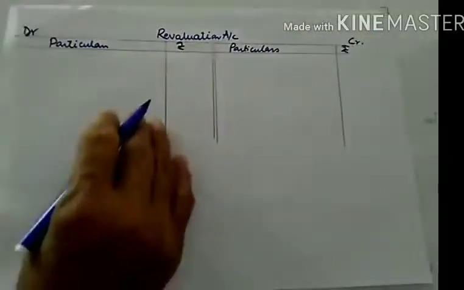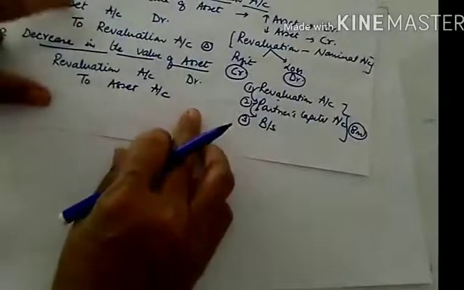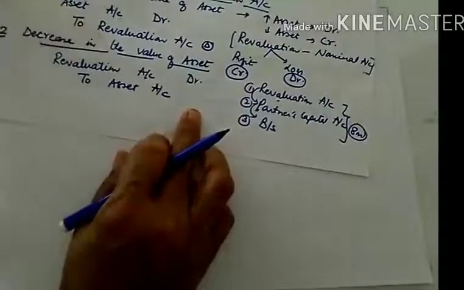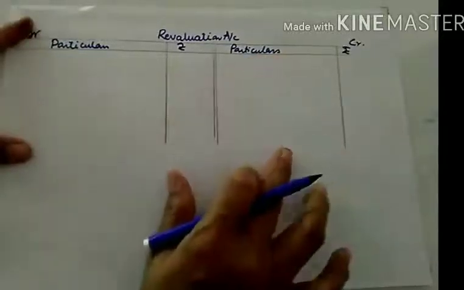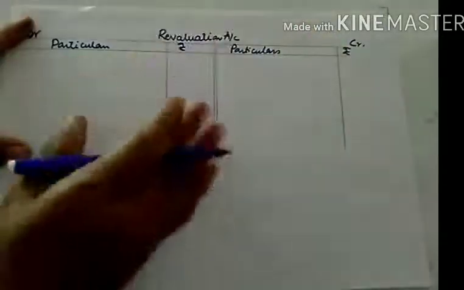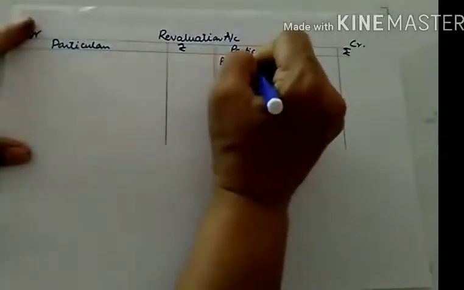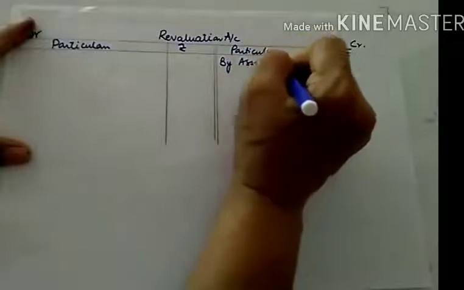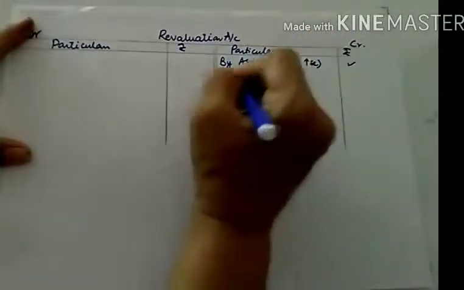Yes, so let us do the recording one by one. In this case, asset is debited, revaluation is credited. So this side, if you remember, is the gain side. Here we'll be recording all those items which increase your profits. So by asset means you are having a gain here whenever there is an increase in the value of asset.